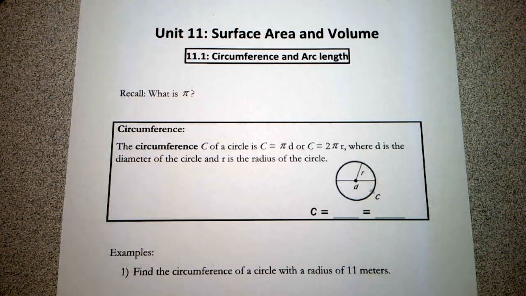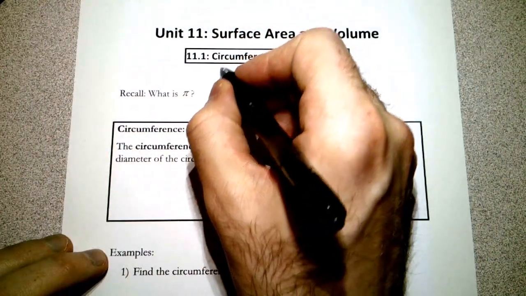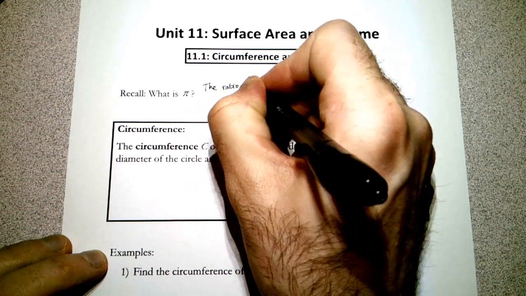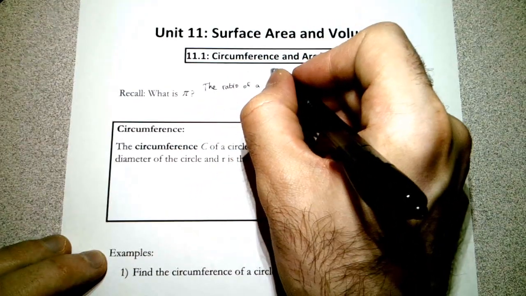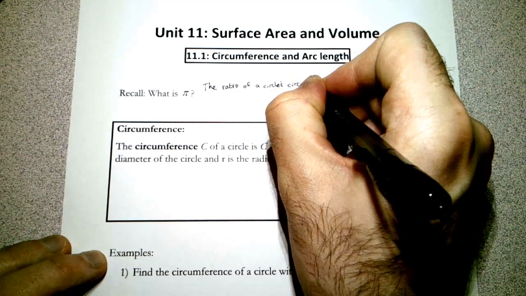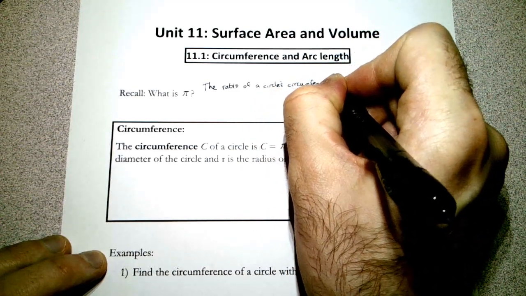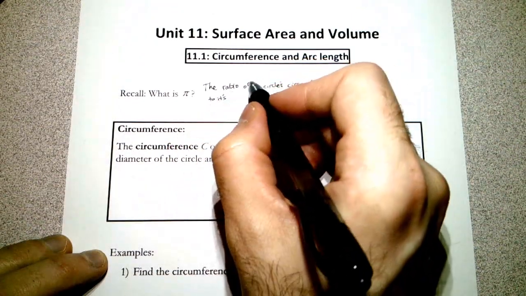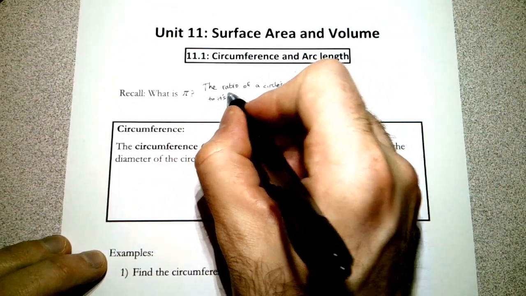So, to start with, we really need to know what pi is. And we haven't really talked about pi that much. We missed out on pi day. But pi is going to be easiest put as the ratio of a circle's circumference to its diameter. No apostrophe there. That's my bad.